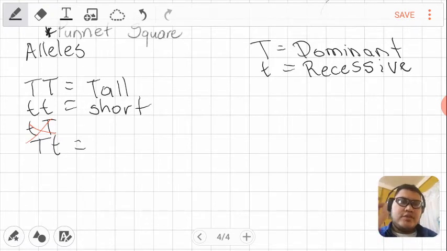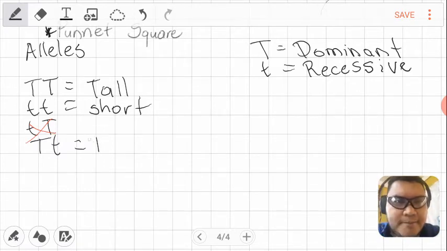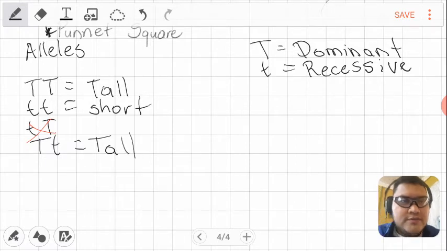Now, my question is, if you have two characteristics, one tall and one short, how is going to be the physical characteristic, the visible characteristic of the organism? It is going to be tall. Okay? Now, the only time that the recessive genes are visible is when both are present at the same time.